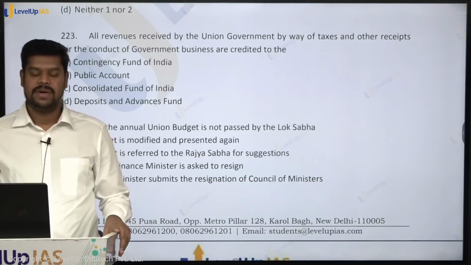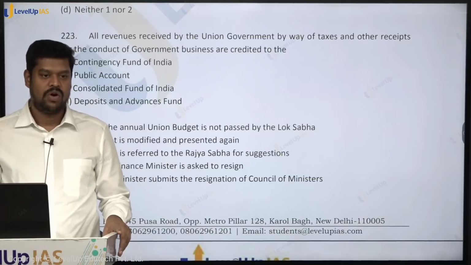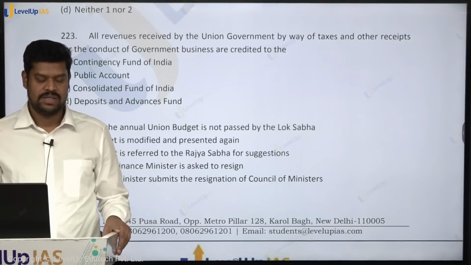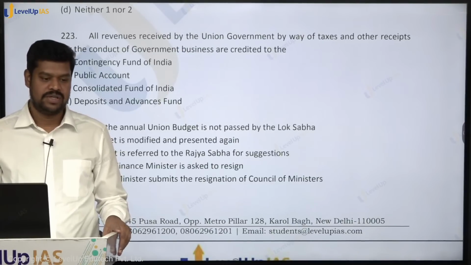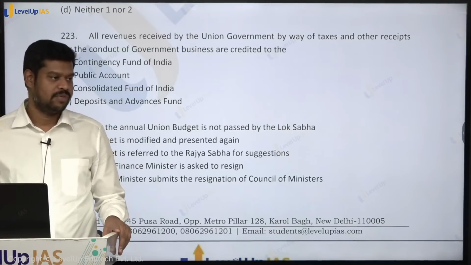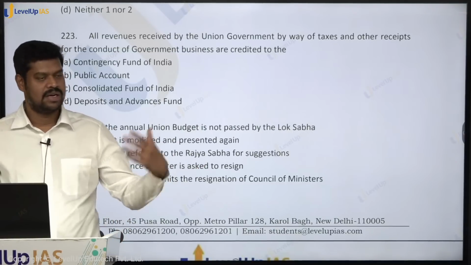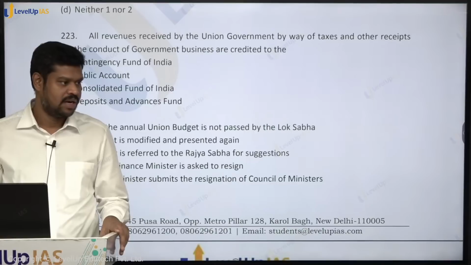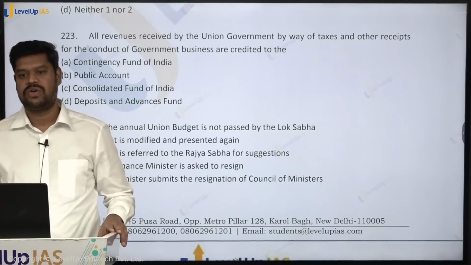What is there in the public accounts of India? All the money that belongs to the public. Say for example, the public pension funds, the savings that they make from post office savings, other schemes that the government may bring in. So these all get into the public accounts of India.